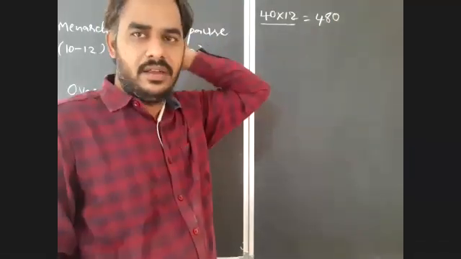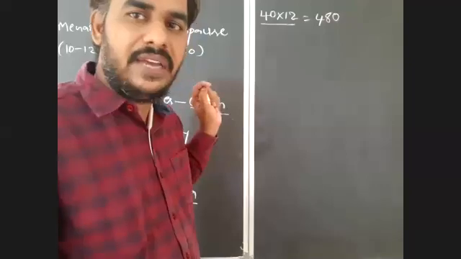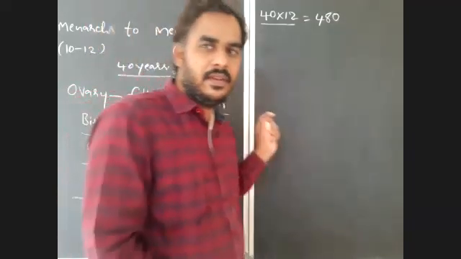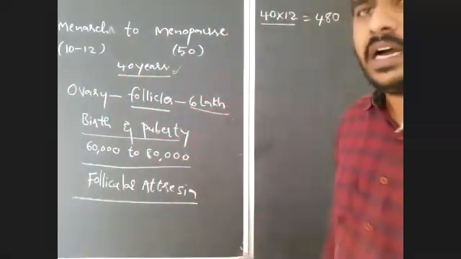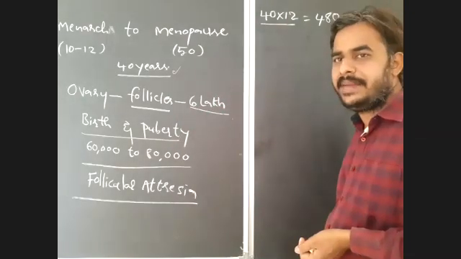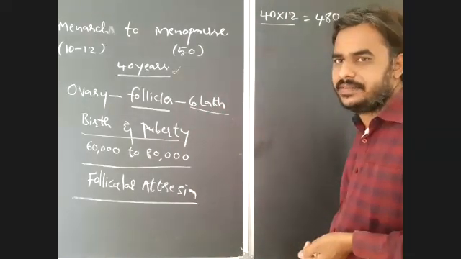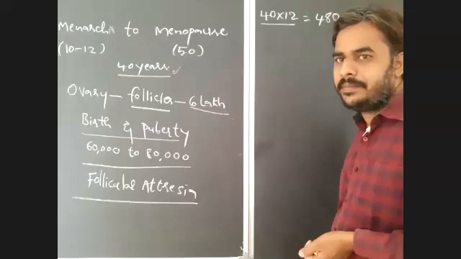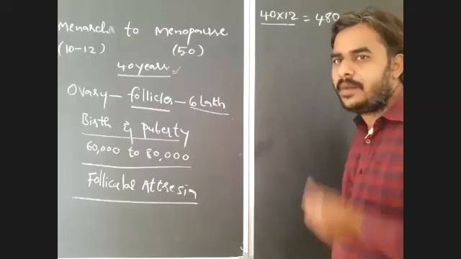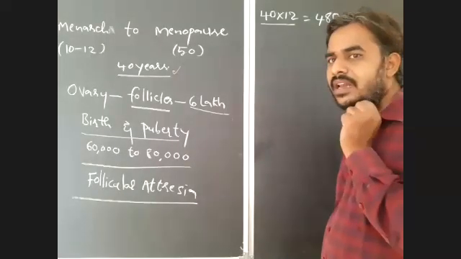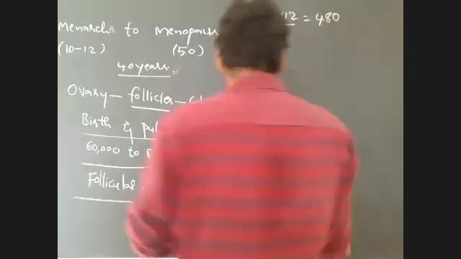A maximum number of ova, they will ask in exam.